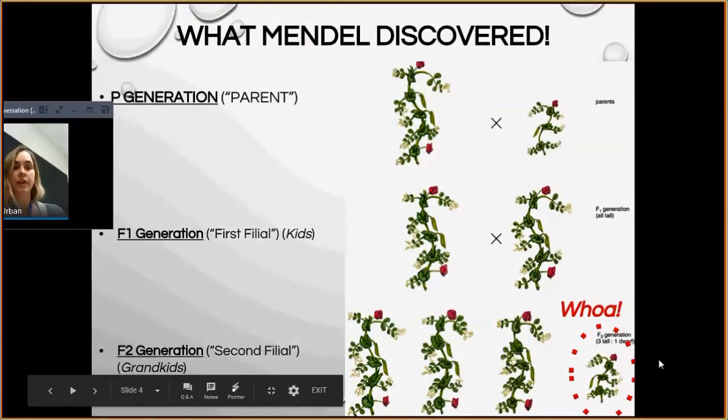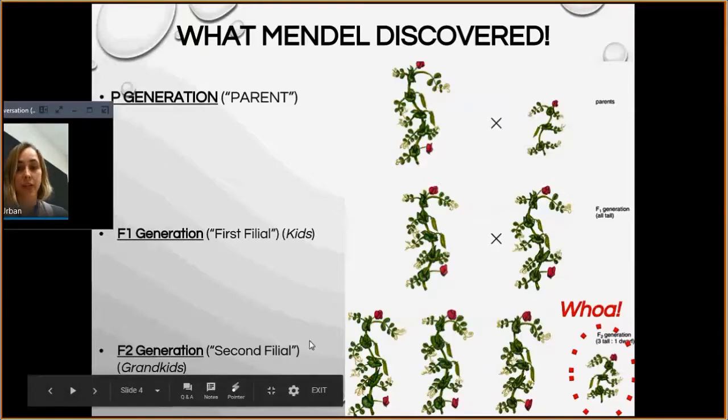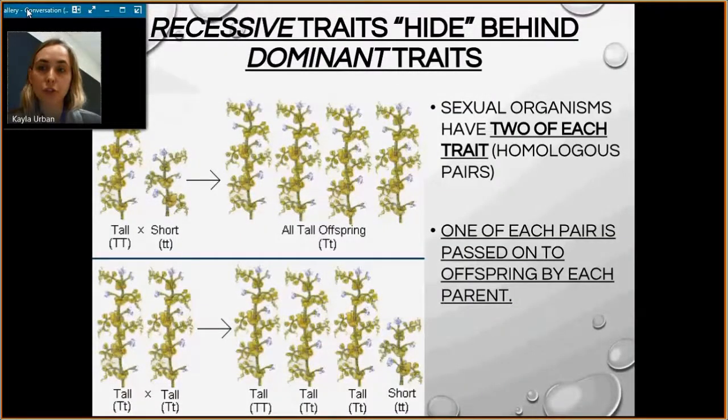If you're paying attention, you'll see that the short trait skipped a generation. We saw it originally with the parents, but it didn't show up in the kids, and then it showed up again in the grandkids. We call traits that hide behind other traits recessive, and the trait that they hide behind, we call dominant. In this example, our tall pea plant was the dominant trait and the short pea plant was recessive. And if you look at this picture now, you'll see we have letters underneath the description that represent what was shown on their genes.